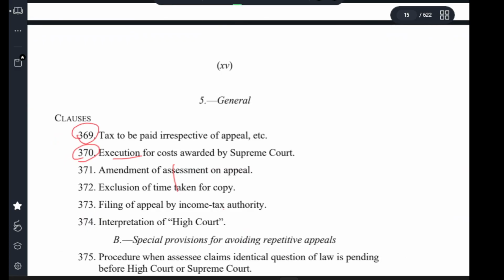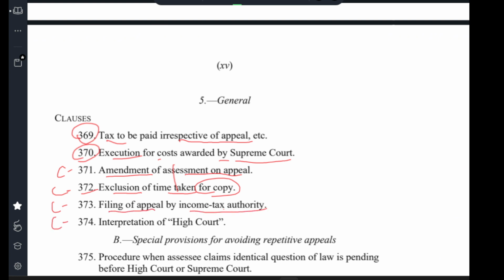Clause 369, tax to be paid irrespective of appeal. Clause 370, execution of cost awarded by Supreme Court. Clause 371, admission of assessment on appeal. Clause 372, exclusion of time taken for copy. Clause 373, filing of appeal by income tax authority. Clause 374, interpretation of High Court.